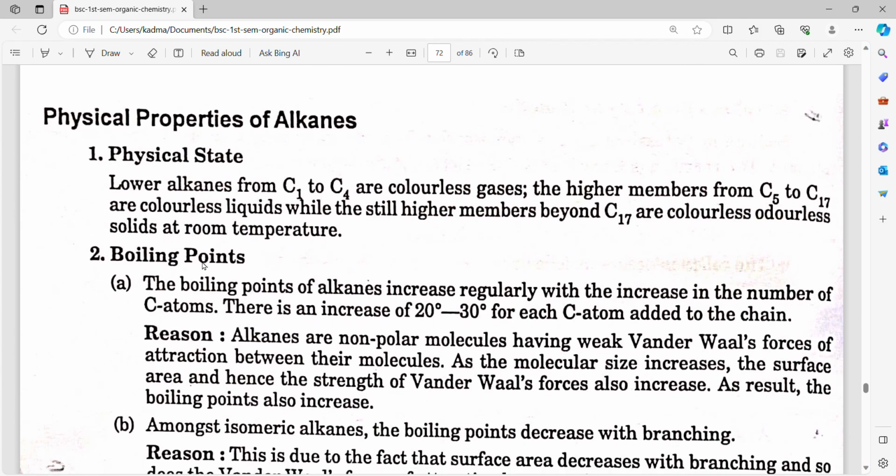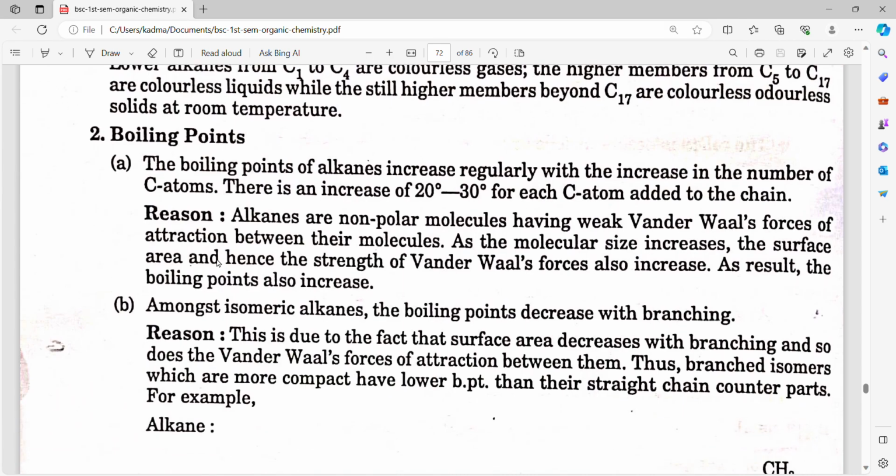Physical properties of alkanes. Physical state. Lower alkanes from C1 to C4 are colorless gases. The higher members from C5 to C17 are colorless liquids, while the still higher members beyond C17 are colorless, odorless solids at room temperature. Boiling points.